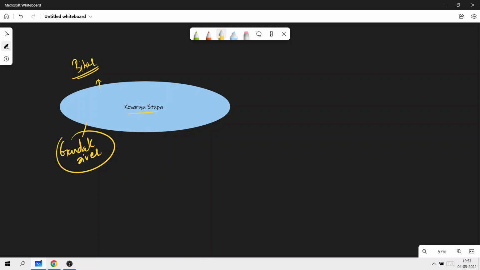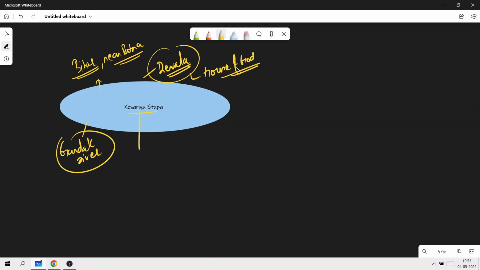Kesariya Stupa is basically located in the East Champaran district of Bihar near Patna, and the local people call this stupa Devala. Devala basically means the house of God. And Kesariya Stupa was discovered in the year 1998 through excavation by the Archaeological Survey of India.